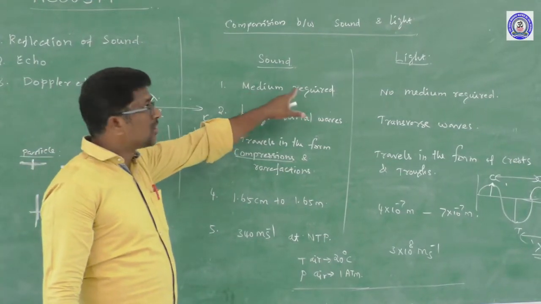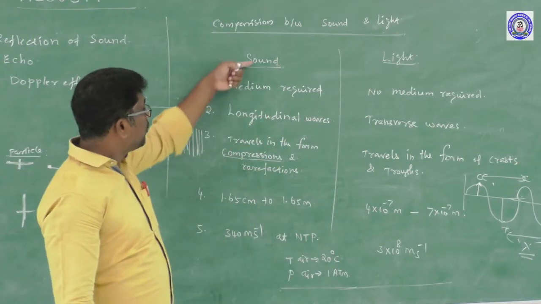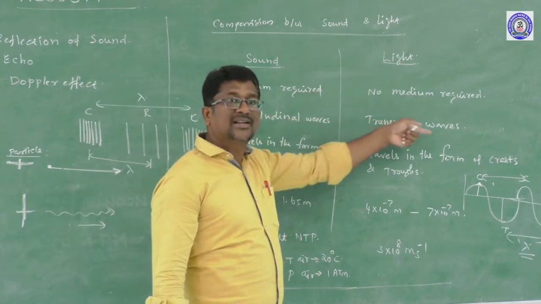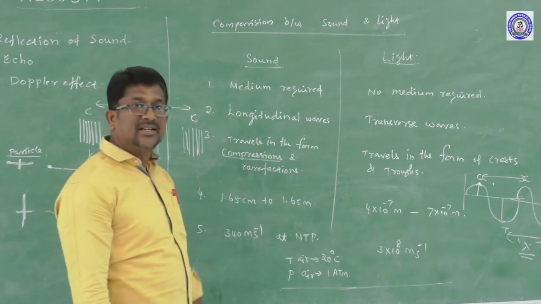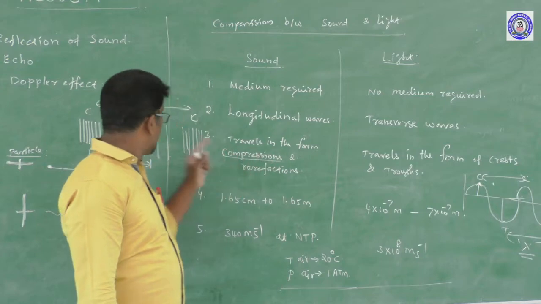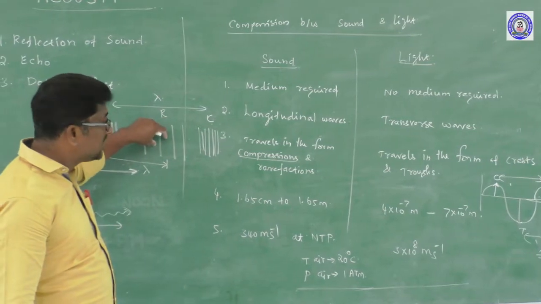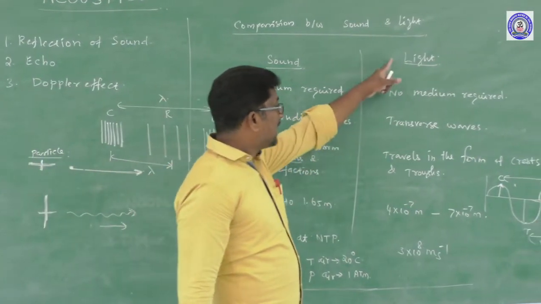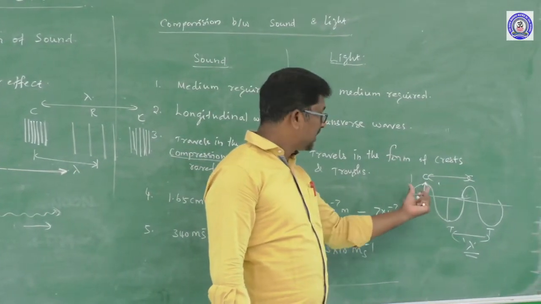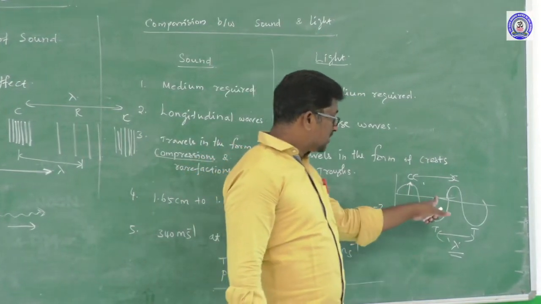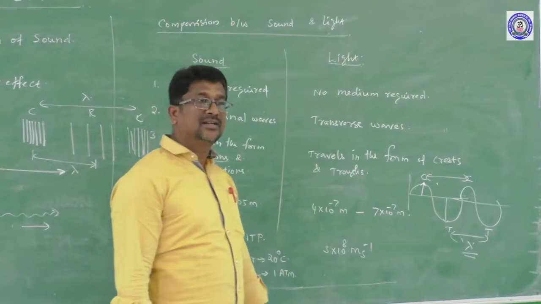A medium is required for the propagation of sound wave. No medium is required for the propagation of light wave. Sound waves are longitudinal waves, whereas light waves are transverse waves. The longitudinal wave, that is the sound wave, travels in the form of compressions and rarefactions. In the compression region, pressure and density are more. In the rarefaction region, the density and pressure are less. The light wave travels in the form of crests and troughs. Crest means the maximum displacement of the wave in the positive direction, and the maximum displacement of the wave in the negative direction is called a trough.